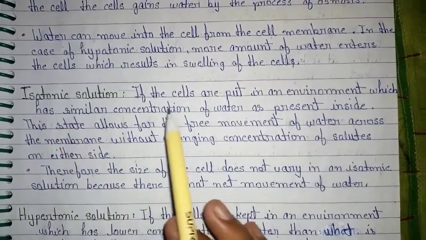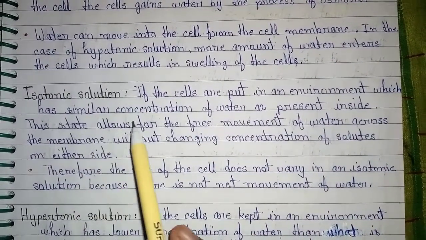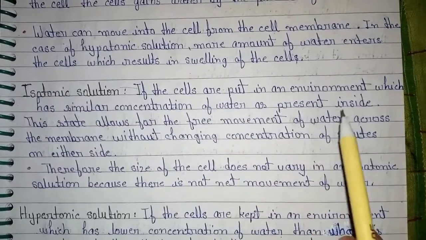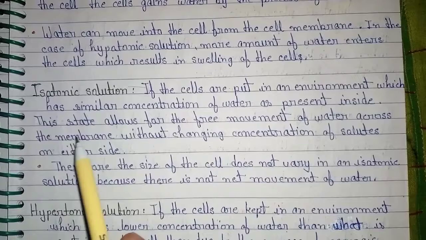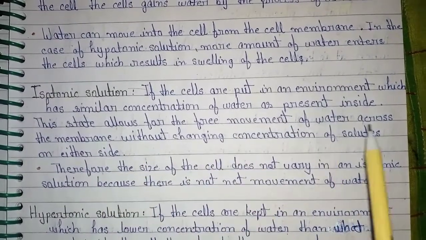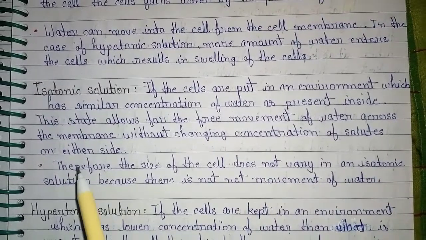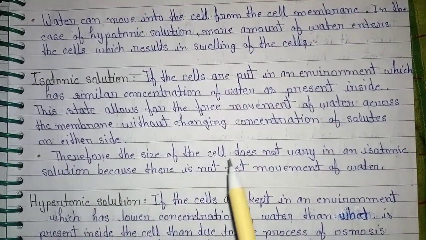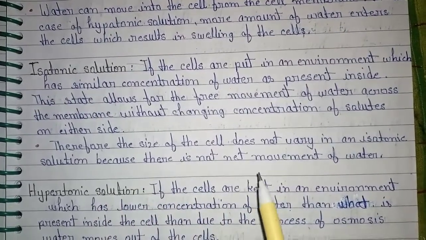Isotonic solution. If the cells are put in an environment which has a similar concentration of water as is present inside the cell, this state allows for the free movement of water across the membrane without changing the concentration of solutes on either side. Therefore, the size of the cell does not vary in an isotonic solution because there is no net movement of water.